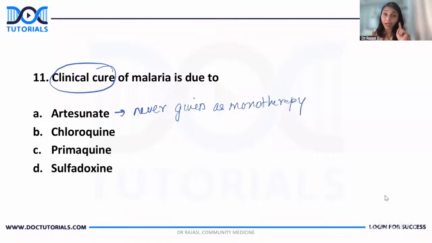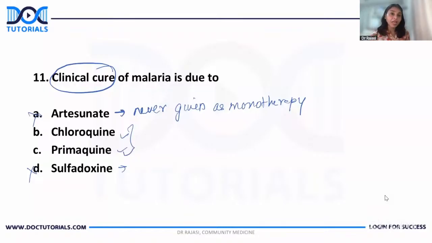Don't give it as monotherapy because that can lead to resistance. Chloroquine, yes, we give. Primaquine also we give. Sulfadoxine, again, is not given as a single drug, but in a combination, which is sulfadoxine pyrimethamine. So we are left with two, chloroquine and primaquine.